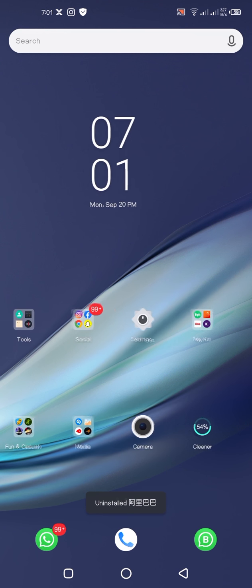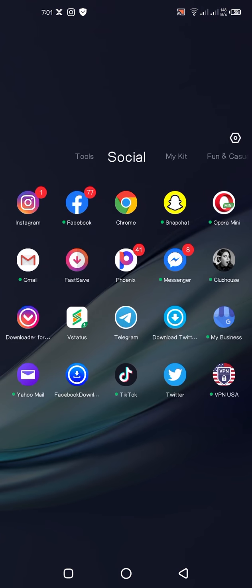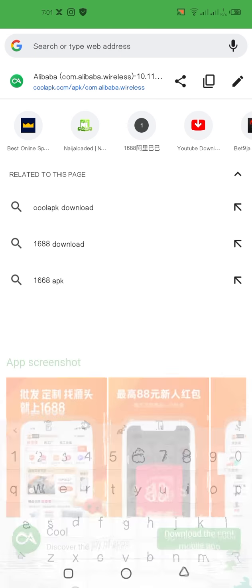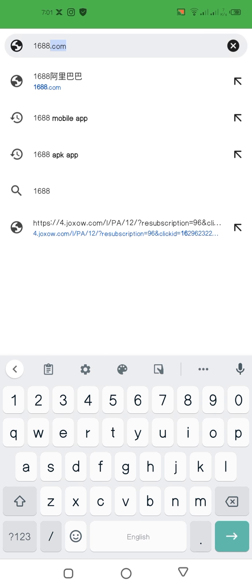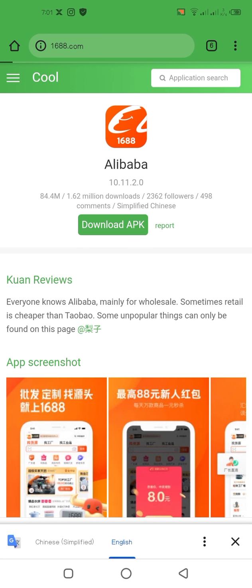Now, the first thing you have to do, there is something important that you need to do. There is an app called Cool App, because the app is from China. There is an app at coolapk.com. That is where you can download that software. There is another means where you can do it. If you go to 1688.com, this is the first way.